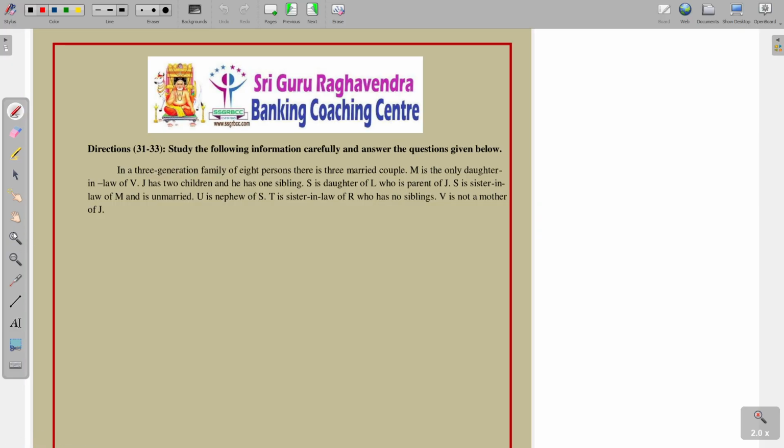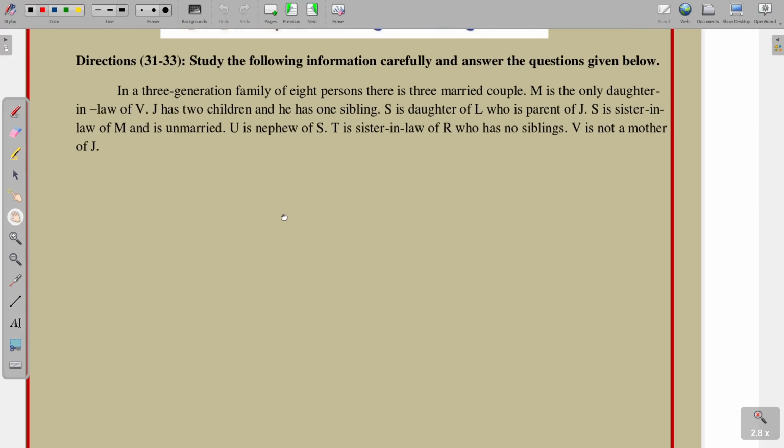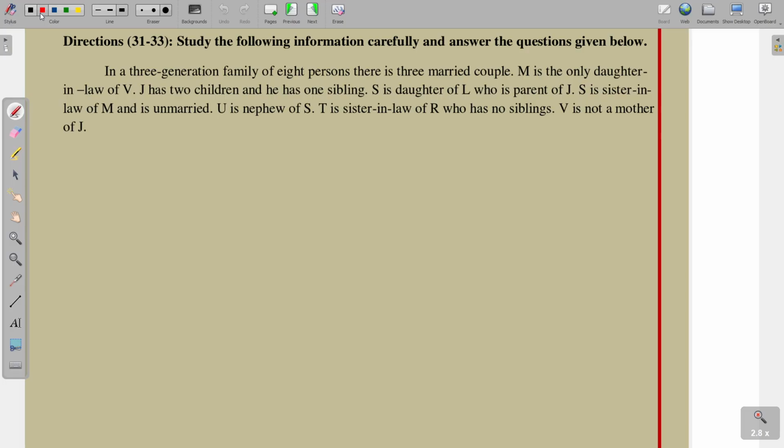Next, questions 31 to 33. In a 3-generation family of 8 persons, there are 3 married couples. M is the only daughter-in-law of V. So M is the only daughter-in-law of V. It means M has a son, and this person is married. M.